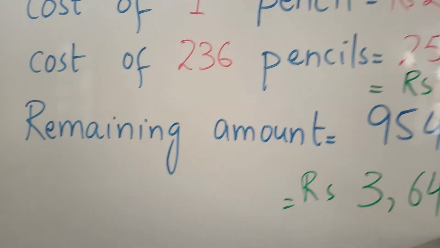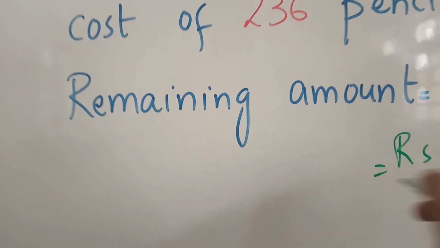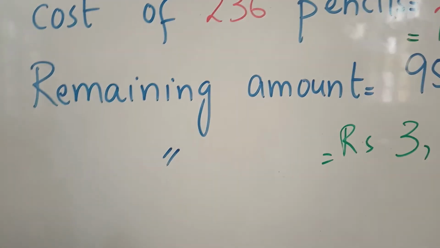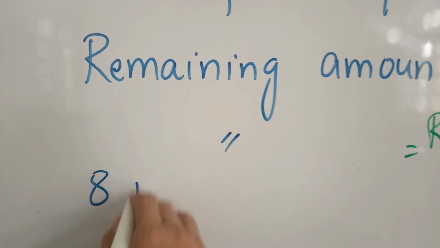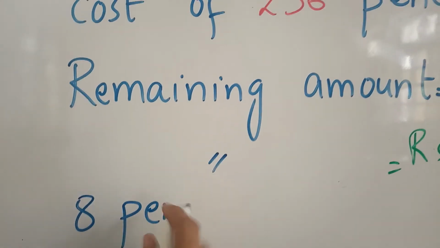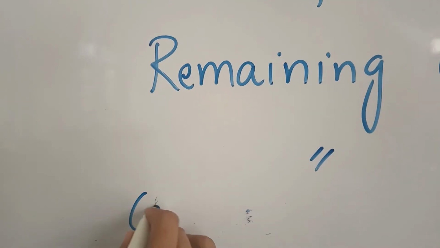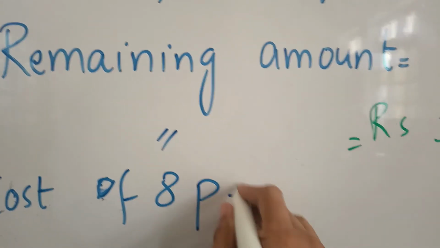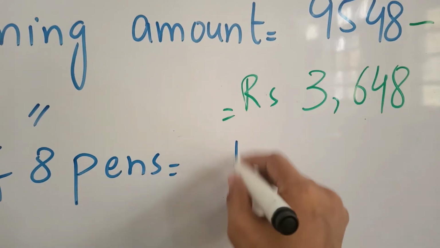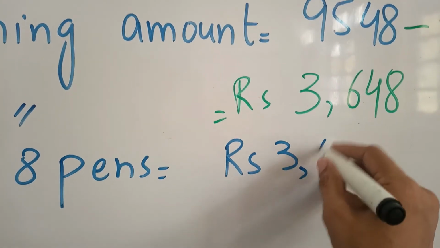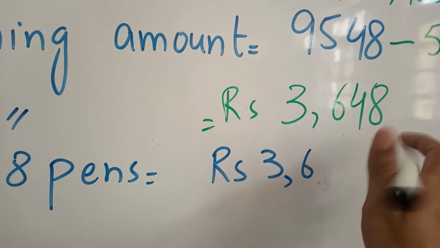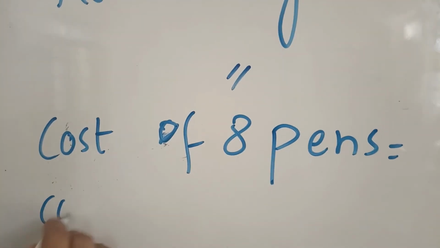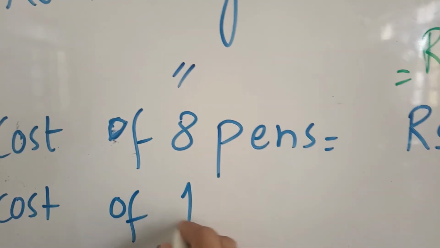now it is the amount left, and it is the cost of 8 pens. Okay, it is the cost of 8 pens. If the cost of 8 pens is 3,648, then what would be the cost of 1 pen?